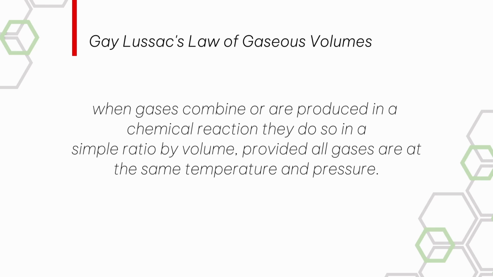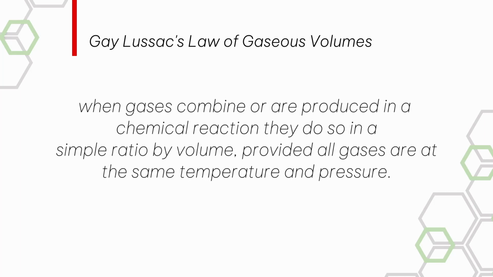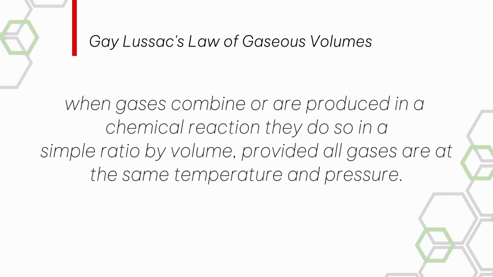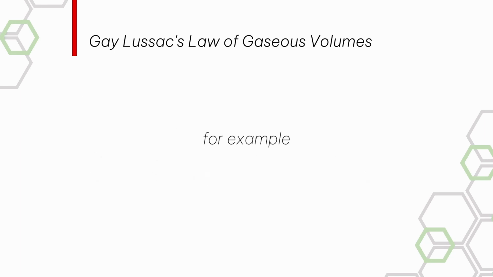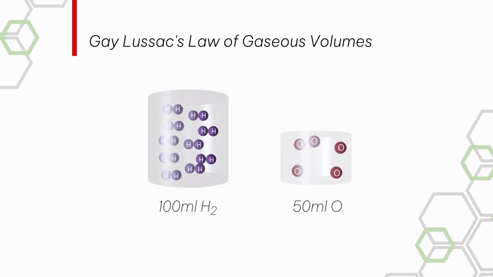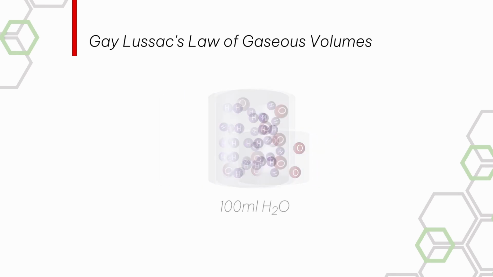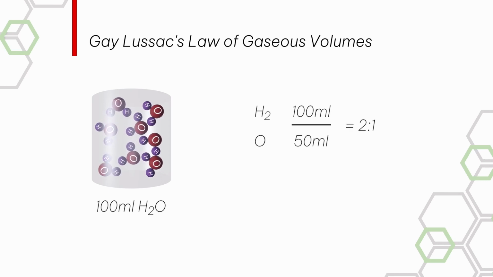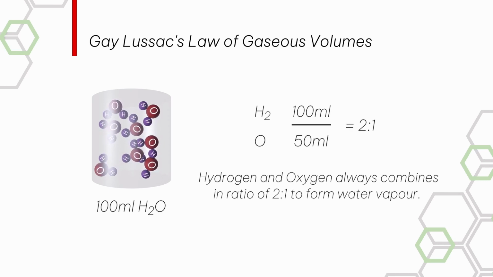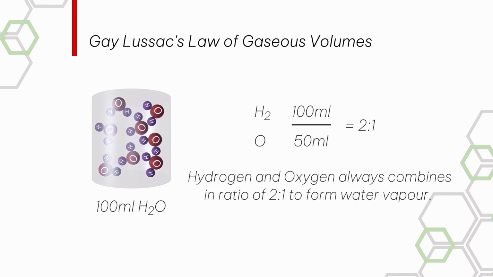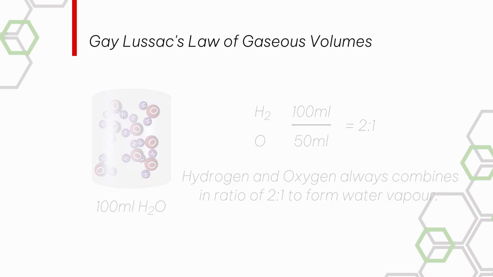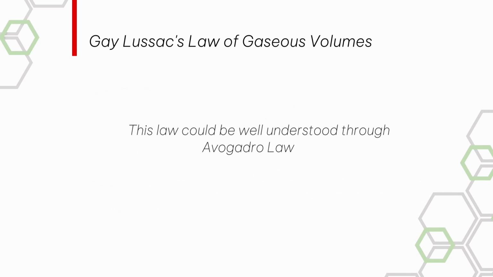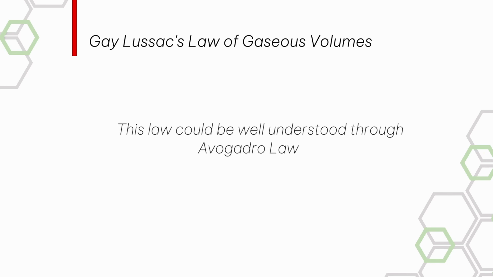The fourth law is Gay-Lussac's law of gaseous volumes. According to this law, when gases are combined or are produced in a chemical reaction, they do so in simple ratio by volume, provided all the gases are at the same temperature and pressure. As we can see in this example, 100 ml of hydrogen gas and 50 ml of oxygen together produces 100 ml of water vapor. So in this case, the ratio of volume of hydrogen and oxygen is 2:1, which is a simple ratio. So whenever hydrogen and oxygen combine to make water vapor, the ratio of their volume will always be 2:1. We can understand Gay-Lussac's law better through Avogadro's law, which we are going to see after this.